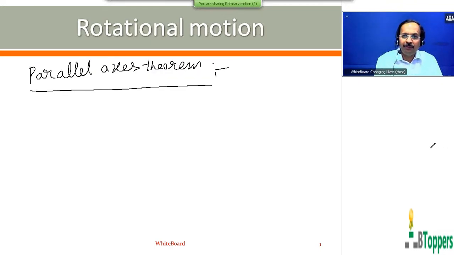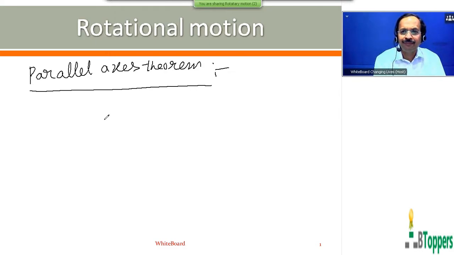I am going to discuss the parallel axis theorem, but I am not going to discuss the proof of this theorem, because in the latest syllabus which I observed for board exams, either for CBSE students or for the state syllabus students of Andhra Pradesh, you don't have the derivation of the parallel axis theorem, you have only the statement.